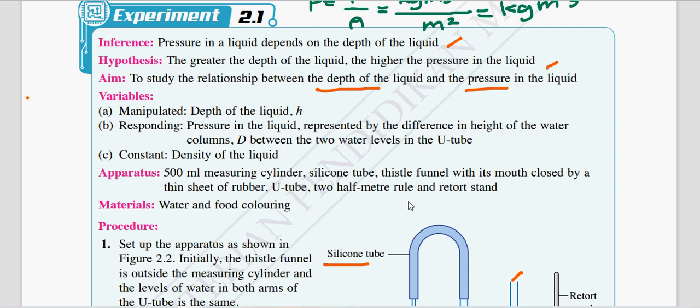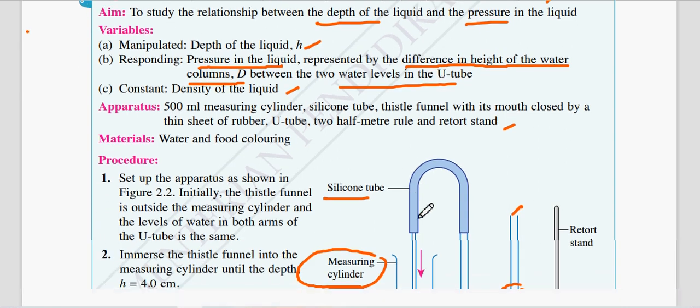Right? So the manipulated variable is the depth of the liquid. The responding variable is pressure in liquid. But we represent it by calculating the difference in the height of the water column D between the two levels in the U-tube, so it means between the two arms of the manometer. Alright, then the constant variable here will be density. So the apparatus and material, just write what you have in the diagram.